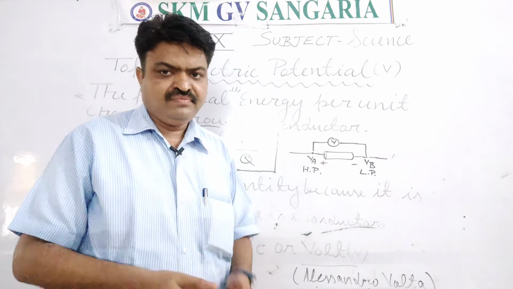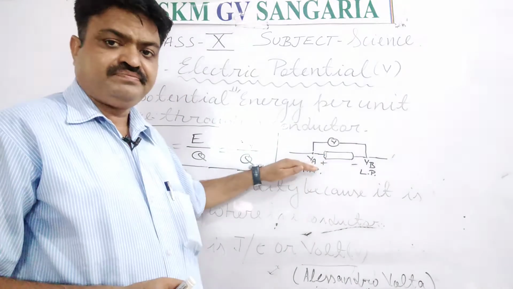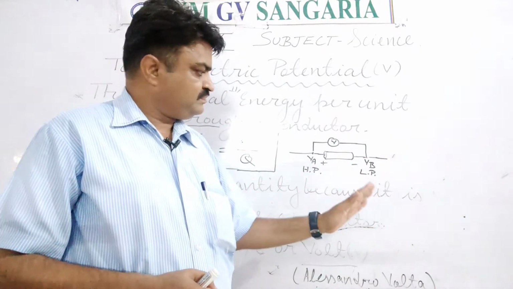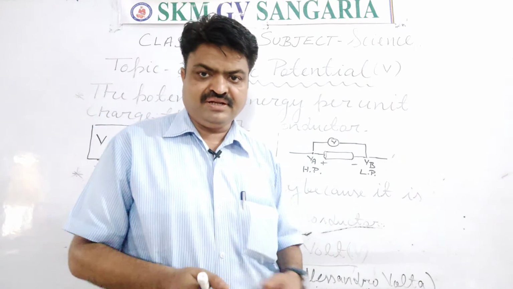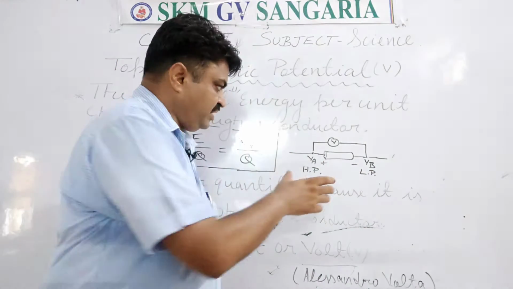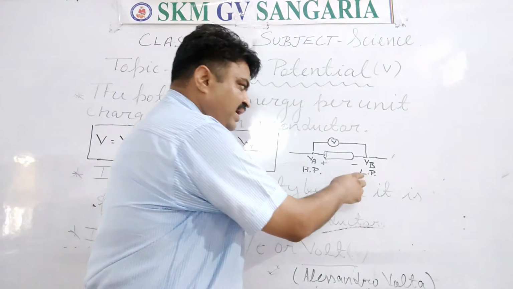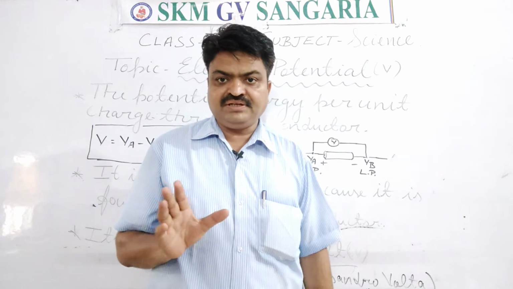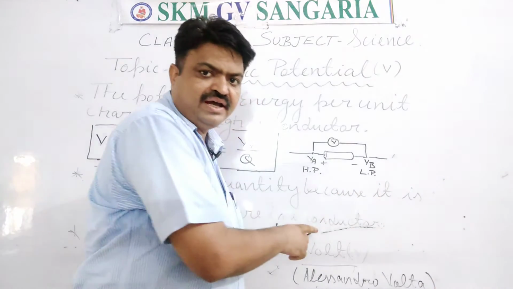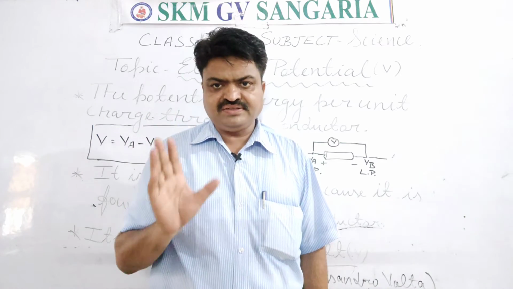is known as potential difference. And in the potential difference, the positive side point, student, has the high potential, and the negative terminal side point has the low potential. So there is a difference between the potentials: the positive side has high potential and the negative side has low potential, and the difference between these potential points is known as potential difference, student.